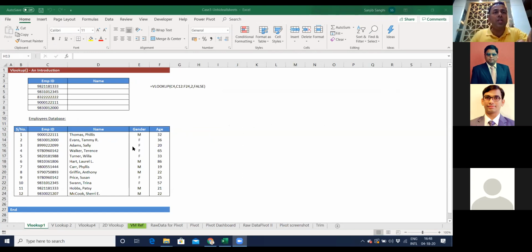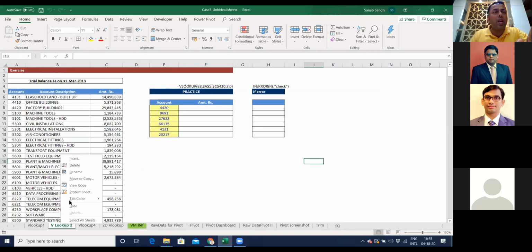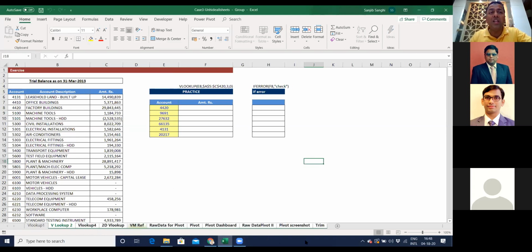So this sheet, if you see over here, the beauty is you can go and manually hide all the sheets at one go. In Excel, the possibility is that you can hide all the sheets in one go. How you can do that is by hitting Shift and the last sheet. You can select all the sheets and you can hide all the sheets. But to unhide a sheet, you have to do it one by one. That's the problem. And that sometimes gets very irritating.